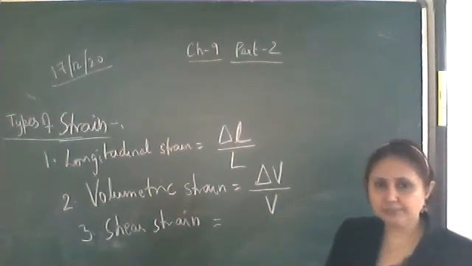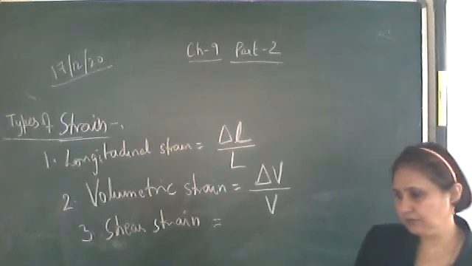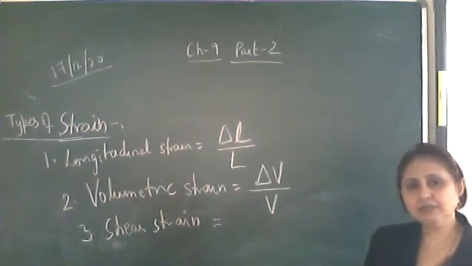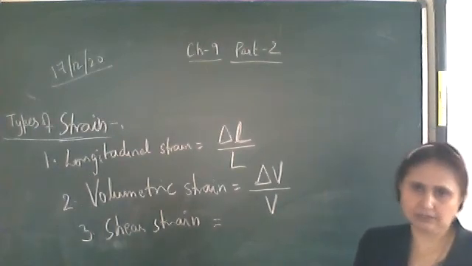Write down, it is measured by angle theta.